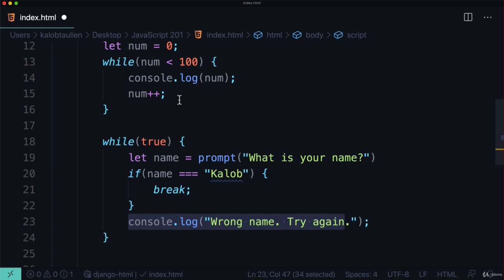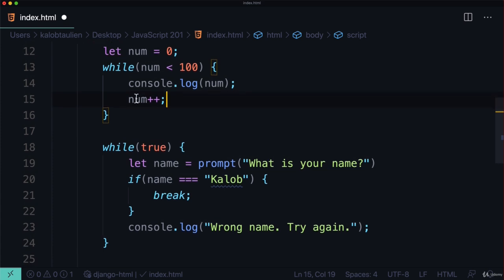Make sure that you always have this little fella right there, so that eventually this statement up here becomes false. Or if you're just using while true, make sure you definitely have a break statement. You can also use break up here if you wanted to say if number is equal to 50, break, and that will get out of the loop and it will only console log up to the number 50. Regardless, I'd like you to give this a shot. Just make sure you have some sort of way of verifying this as false, or you're breaking out of that loop with some sort of conditional.